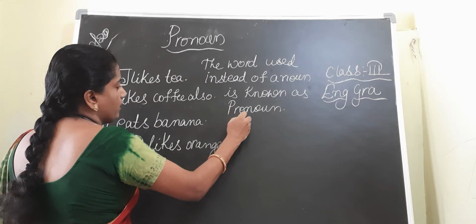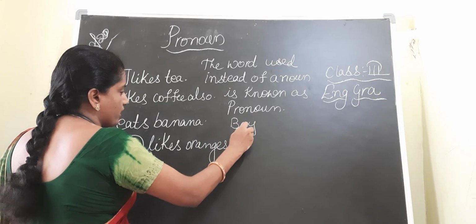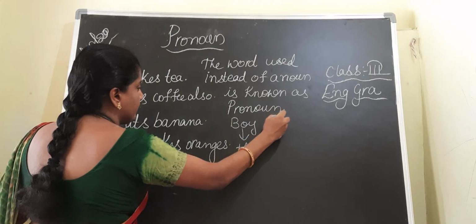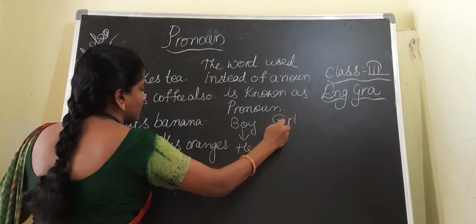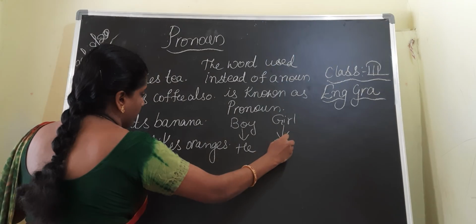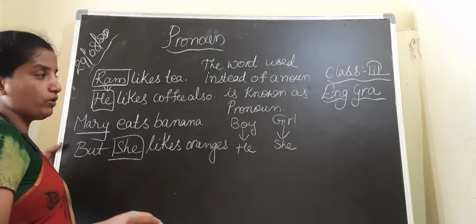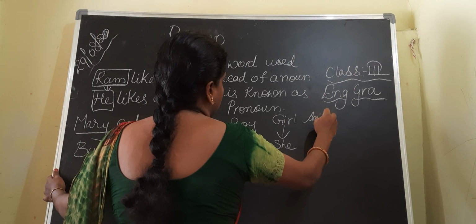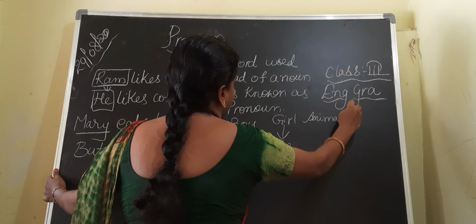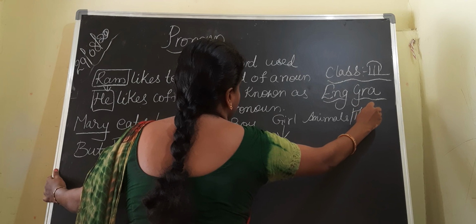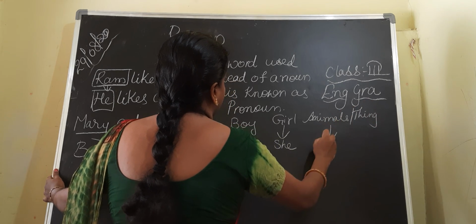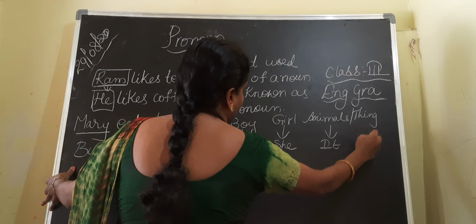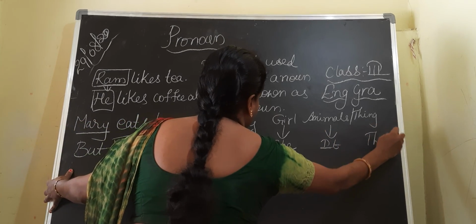When we are talking about a boy, we use he. When we have a girl noun, we use she. One more important thing: whenever we are talking about an animal or thing, we use it, and they in the plural sense. If they are in plural form, we use they.